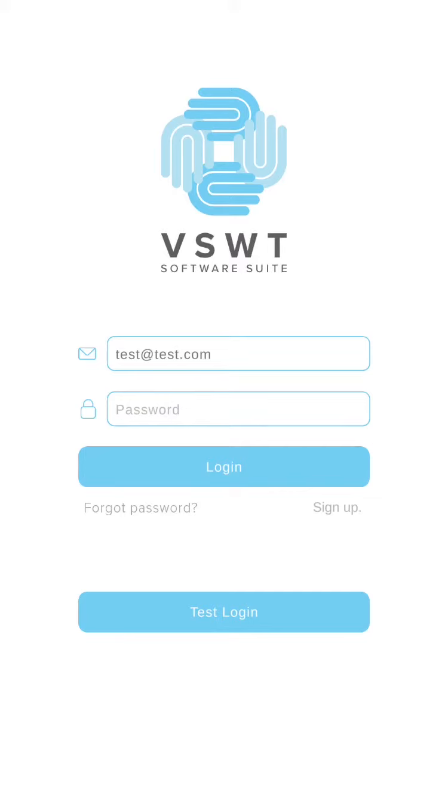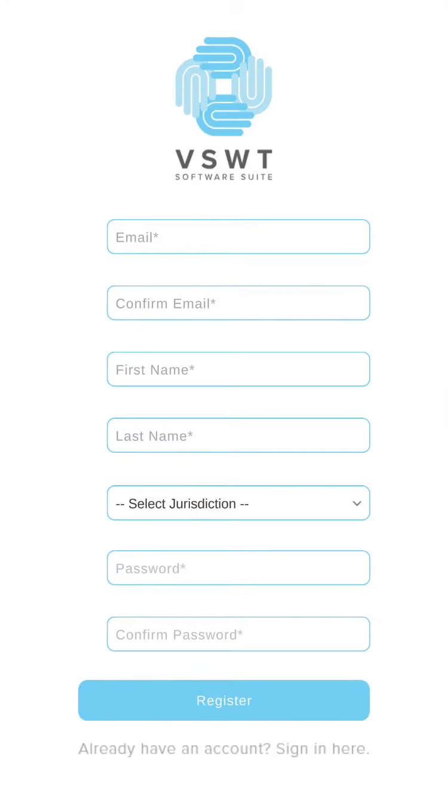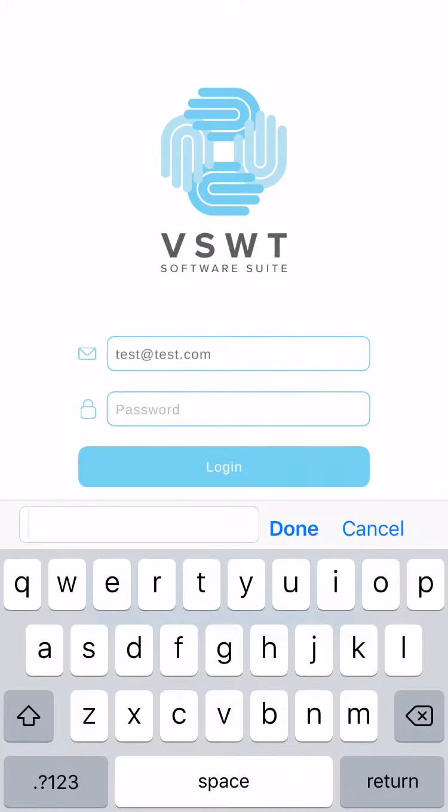To use VMI, log in with a virtual social work training account. If you do not already have an account, press sign up. Here you will be asked for your email, name, jurisdiction, and to create a password. And once you've registered, a VSWT admin will authorize your account. Once you're authorized, use your credentials to sign in.